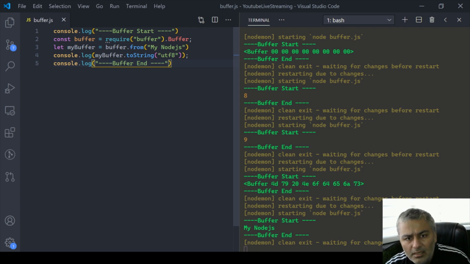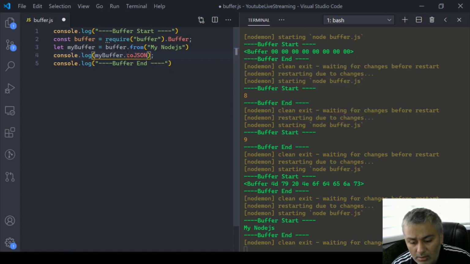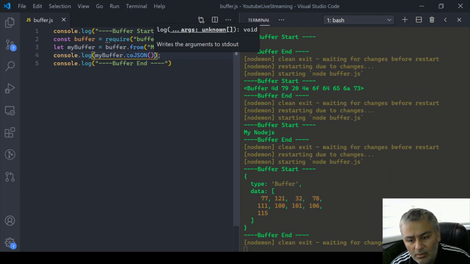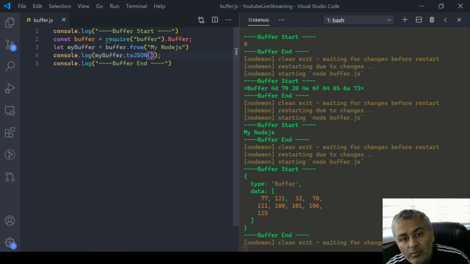Now another interaction is basically, let's just convert it into a JSON also. You can convert this data into a JSON, and let's see how it looks. So JSON is nothing but an array of again 9 bytes, right? That means the 77 represents M and 121 represents Y. Maybe let's quickly check this.